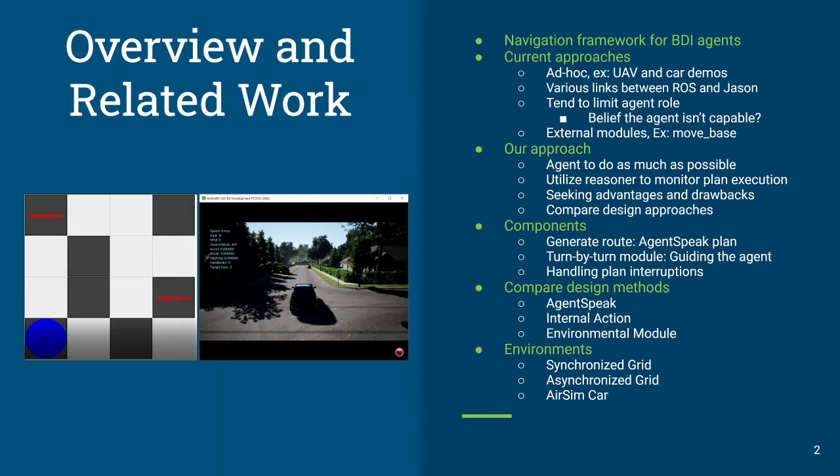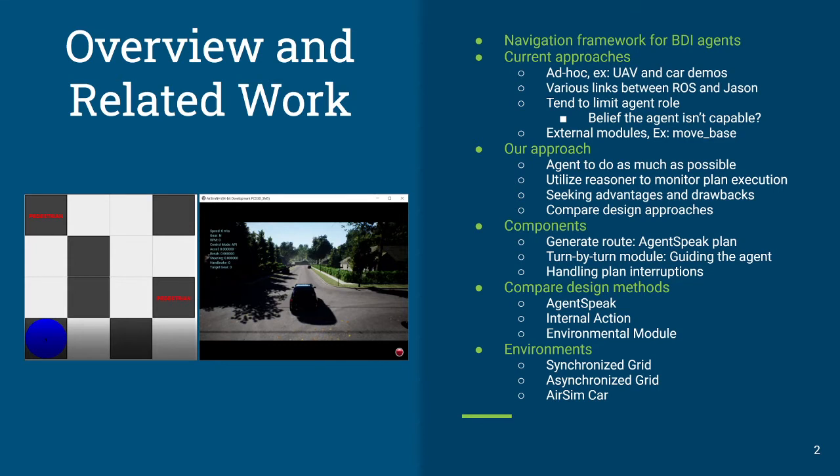Now our approach turns this on its head a little bit. We want to look at this from the perspective of getting the agent to do as much as possible. Can we utilize the reasoner for monitoring the plan execution? Can we use that reasoner to make decisions based upon where the agent is moving and where it is on its goal? And we're looking to seek any particular advantages or drawbacks to this type of approach. And of course, we're going to compare some design approaches for doing this.